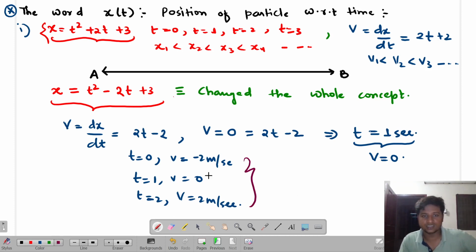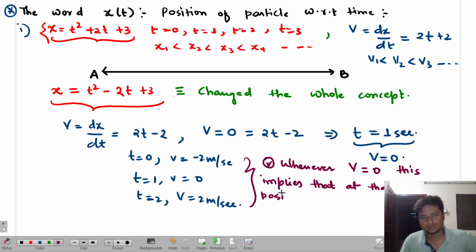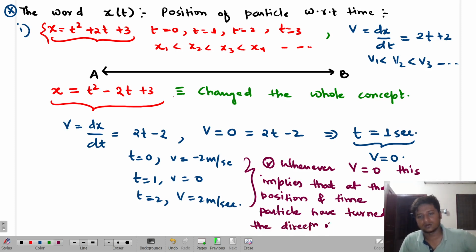It gives a clear indication that whenever velocity becomes 0, this implies that at that position and time, the particle has turned the direction of motion. Got the idea or not?